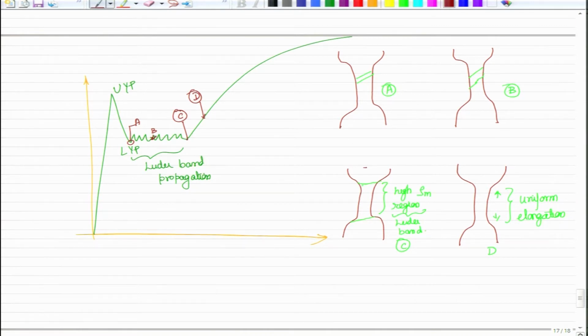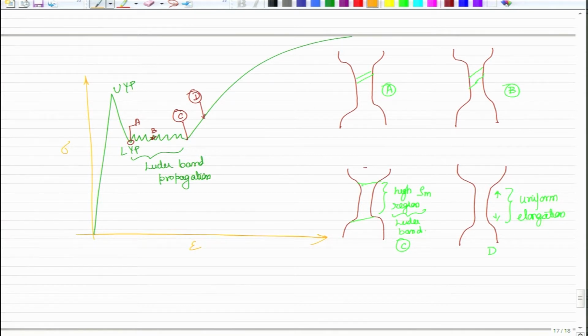Looking at this, now we are in a position to understand the various points observed in the yield point phenomena: upper yield point, lower yield point, yield drop, the propagation of the Luder band, and then the uniform deformation.